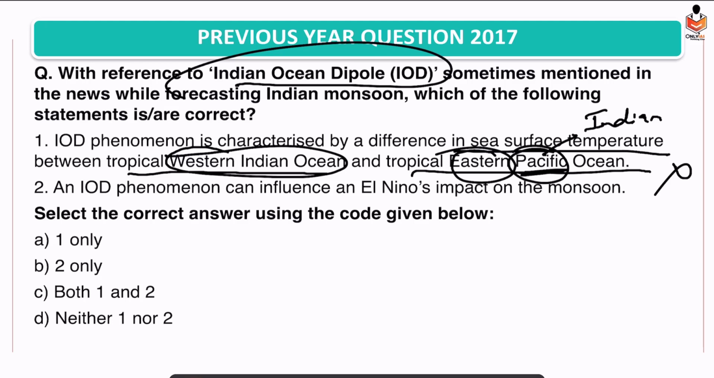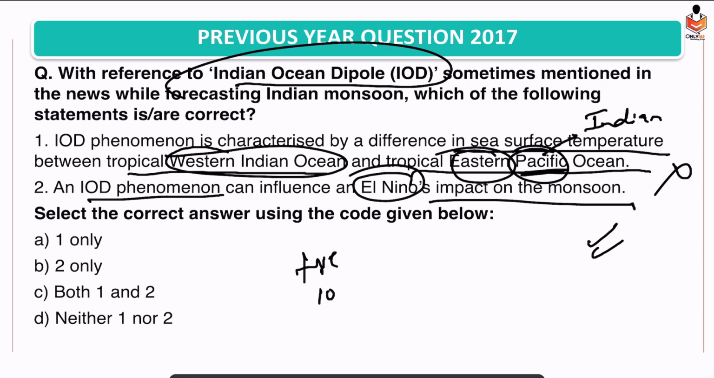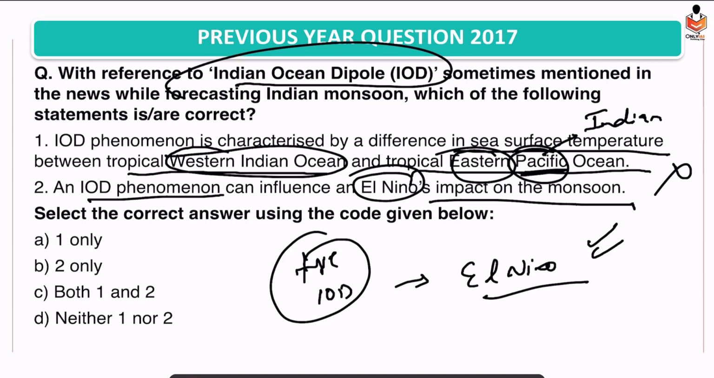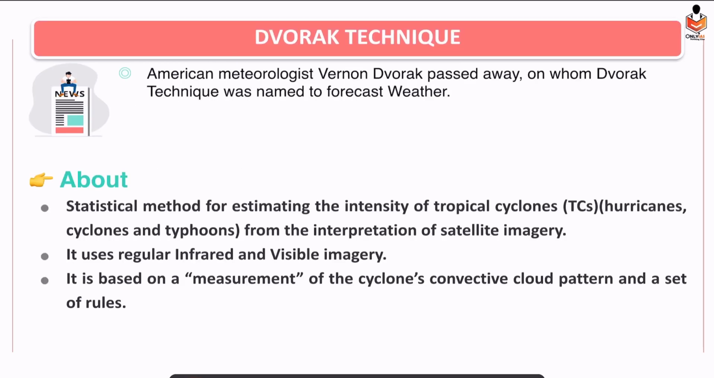Second, the IOD, Indian Ocean dipole phenomenon, can influence El Nino's impact on the monsoon. This is correct. We have seen positive Indian Ocean dipole is linked with El Nino phenomena. We have already seen it. So yes, B is the answer. Alright. So now we have our last topic. The last topic is the Dvorak Technique.